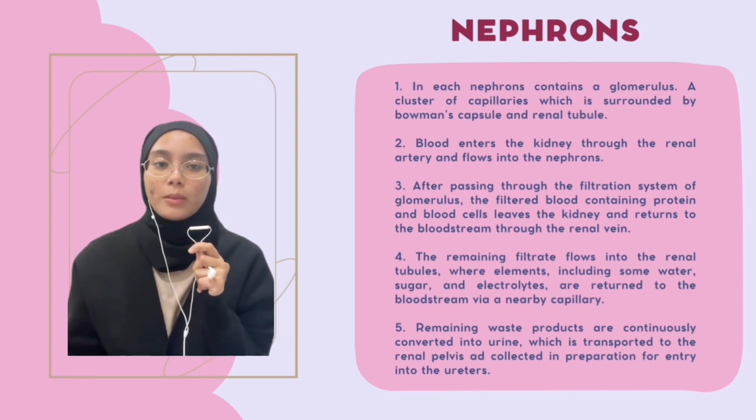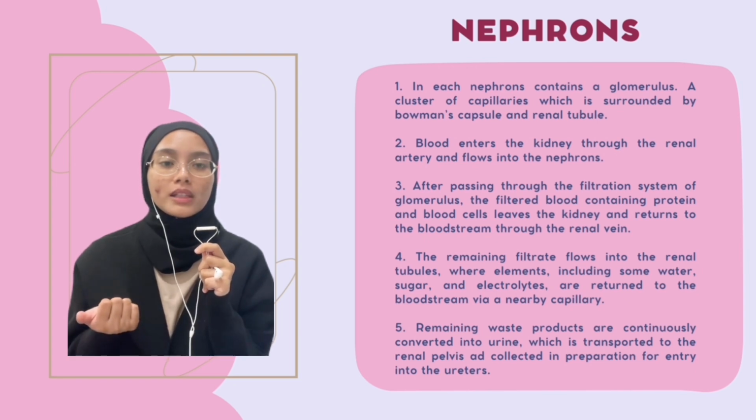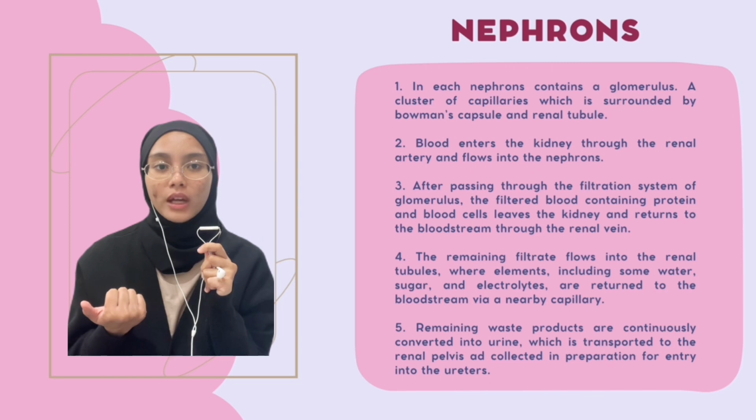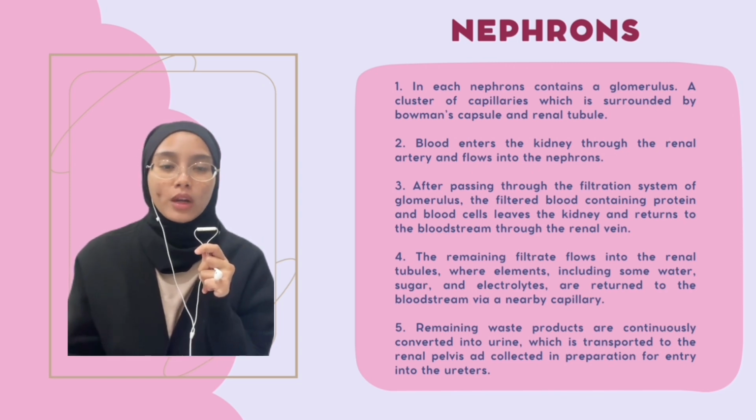And then the remaining waste products are continuously converted into urine, which is transported to the renal pelvis and collected in preparation for entry into the ureters. However, if waste products are not efficiently removed from the bloodstream, the body cannot maintain homeostasis with a stable balance of electrolytes and other substances.